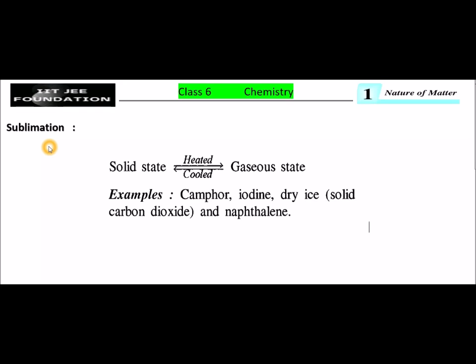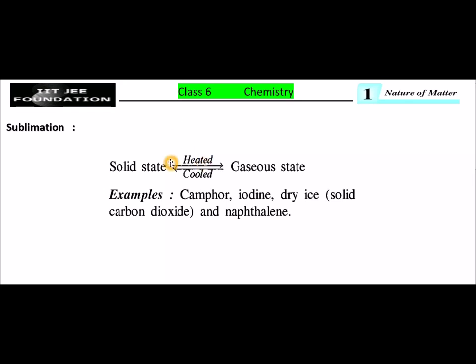Sublimation. So what is sublimation? Some matter change directly from their solid state to gaseous state or from gaseous state to solid state without passing through the liquid state.